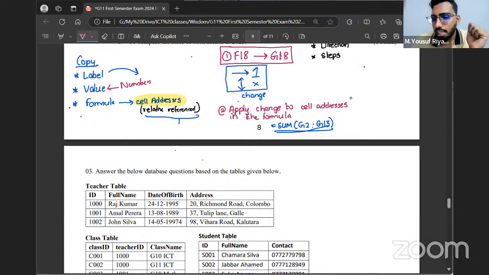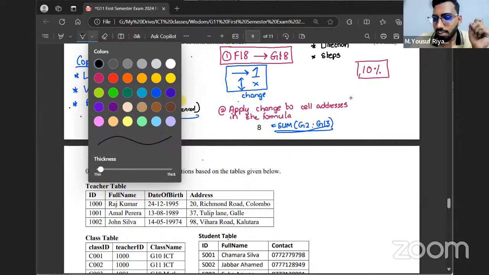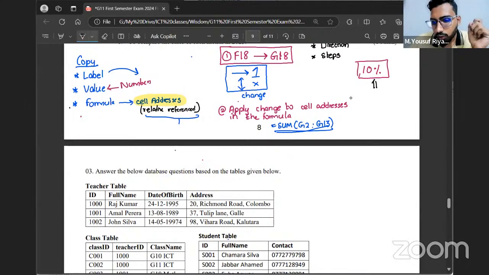Now, if I go to a cell and type 10 and the percentage symbol, the number 10 as well as the percentage symbol, tell me, will this be considered as a value or will this be considered as a label?